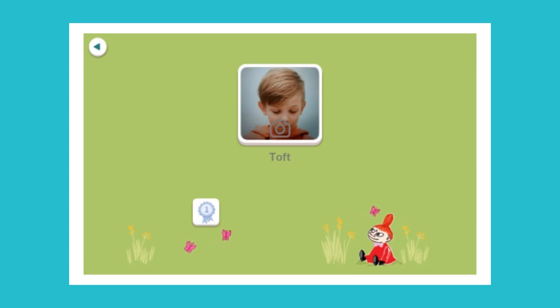Here in the child's profile, we can also take a picture of the child in case they can't read their name yet, because the service doesn't require any reading or writing skills from the children. The picture doesn't have to be a picture of the child. It can also be a picture of their favorite toy or a drawing they've made or things like that.